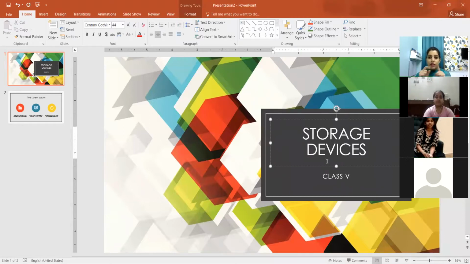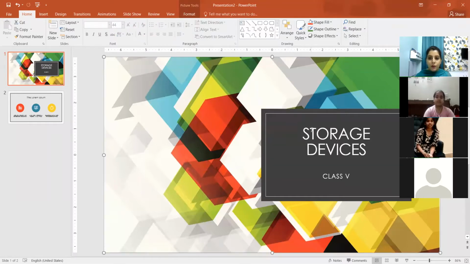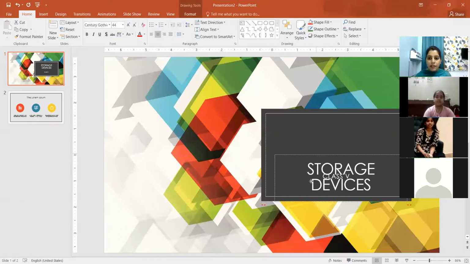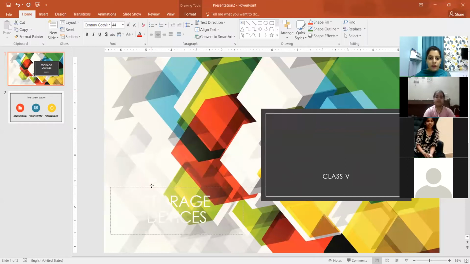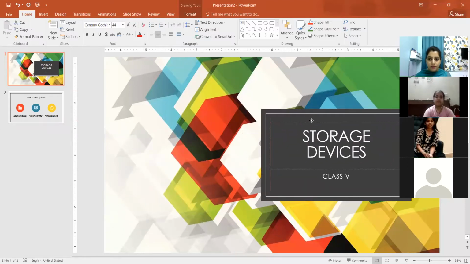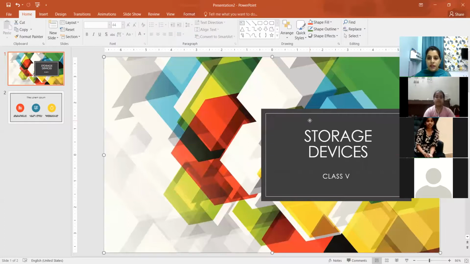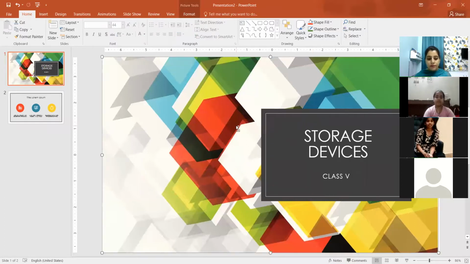So these are two placeholders. You can see a rectangular dotted box is coming. A rectangular dashed box is coming, what do we call this box? This is called the placeholder. And you can move your placeholder anywhere that you want to place it. Similarly, this is the second placeholder.